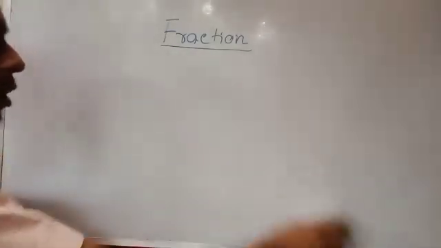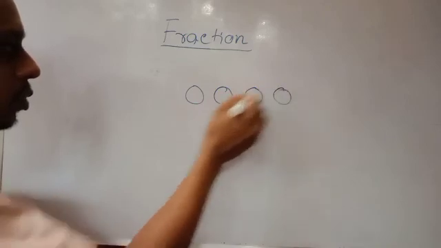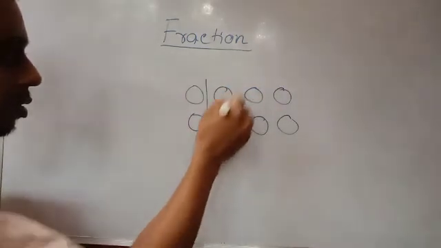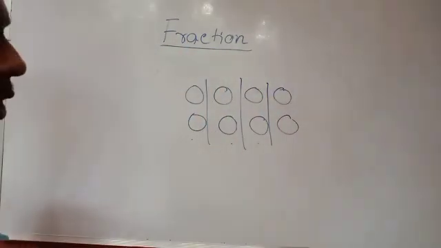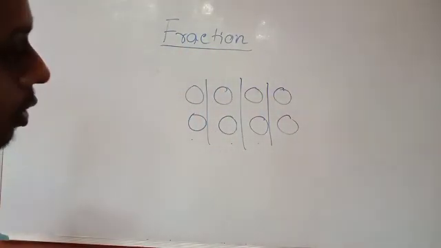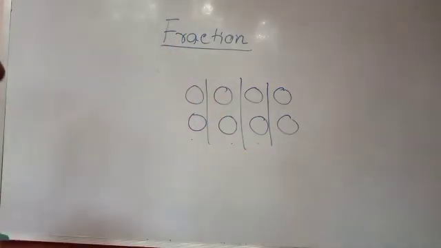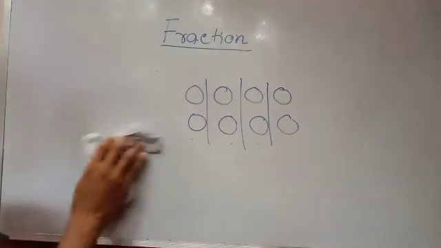Same problem we can solve this way also. 1, 2, 3, 4. This way also 1 part, 2 part, 3 part, 4 part. So 4 equal parts we can show this way also, the previous way and this way. So anyway, whatever is possible. Sometimes only one way will be there, sometimes two ways will be there. So according to the sum you have to do.